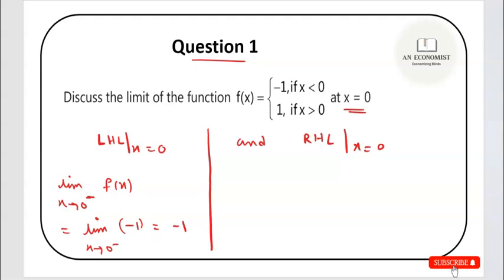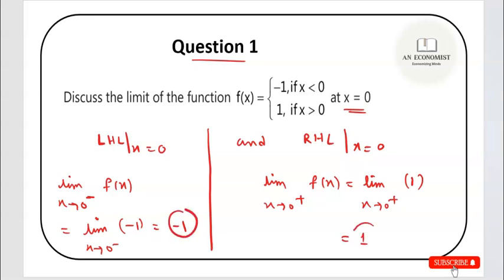Now if you do this from the right hand side, what will this be? Limit x tends to 0 plus f(x), and from the right hand side the value is 1. So this is 1. If you see, the left hand limit value is -1 and the right hand limit value is +1. They are not equal, so we'll say the limit does not exist in this case. The conclusion is that the limit does not exist in this case.